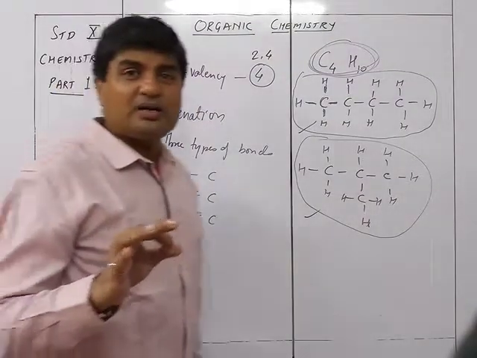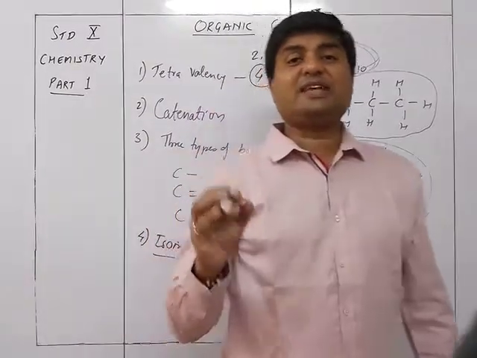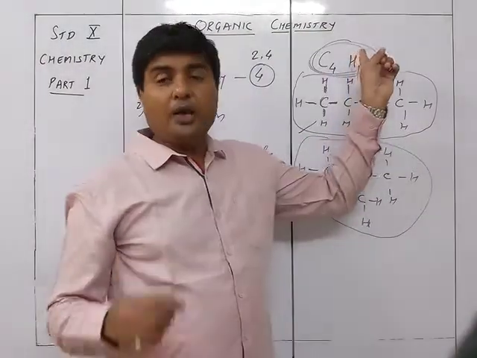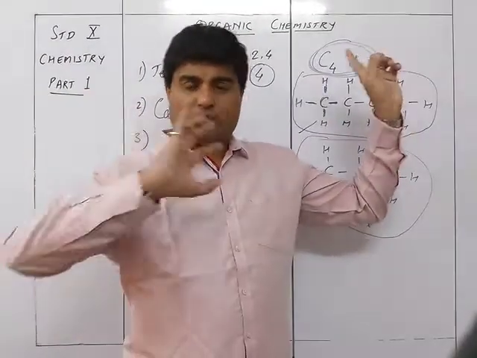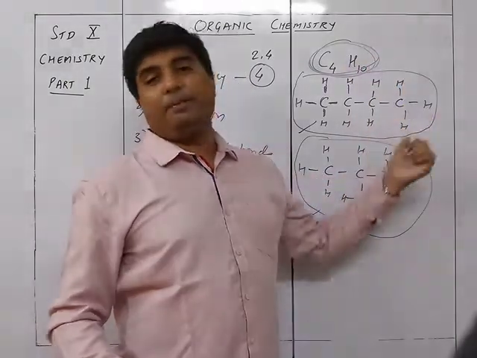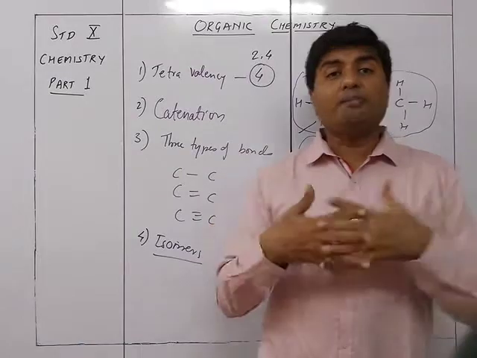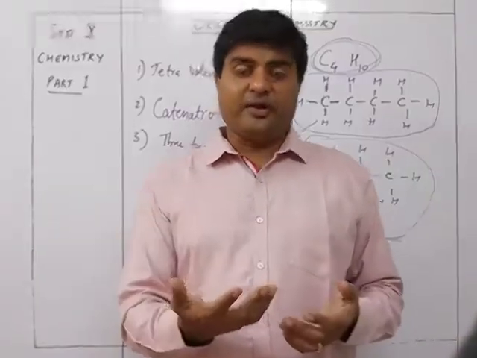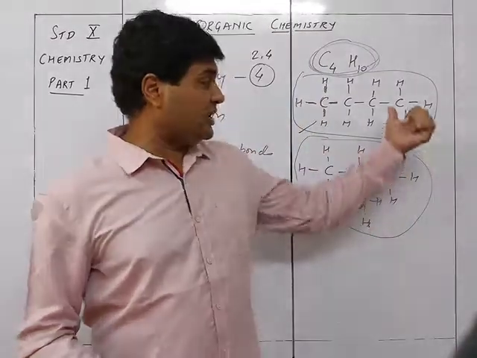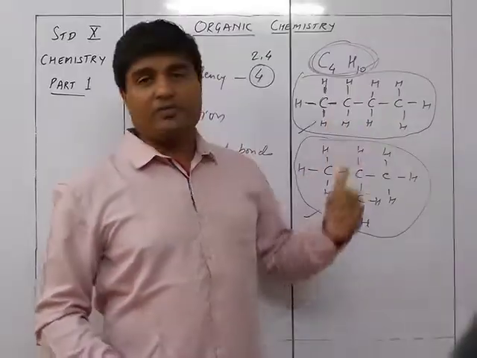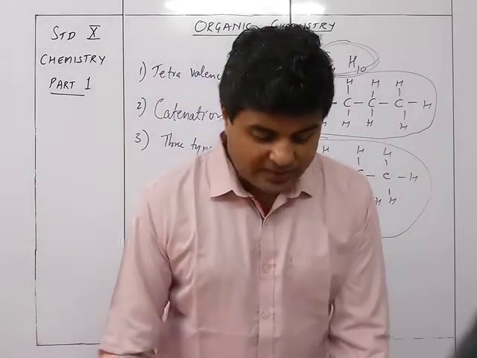So isomers are compounds having the same molecular formula, C4H10, but the structural formula is different. The way the carbons combine with each other is different, and that is what we call isomers.